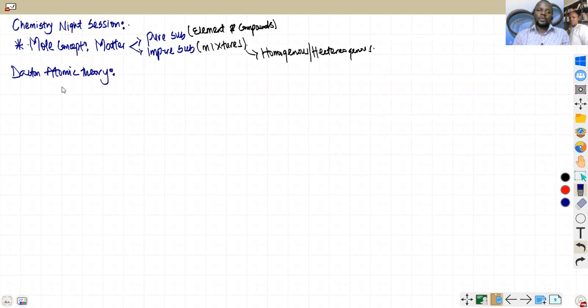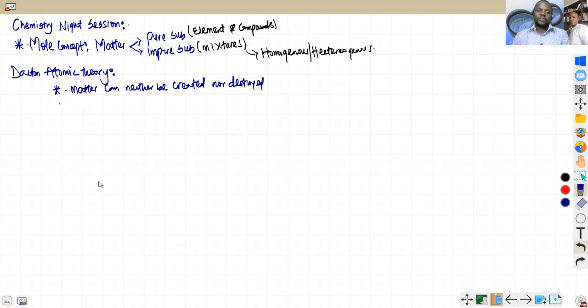About that atomic theory, the important thing you need to put down is, first, matter consists of indivisible atoms. You know what we mean by that? That is, matter can neither be created nor destroyed. So that's the first one. The second one is that atoms of the same element behave alike. Right? That's right. Matter can neither be created nor destroyed.